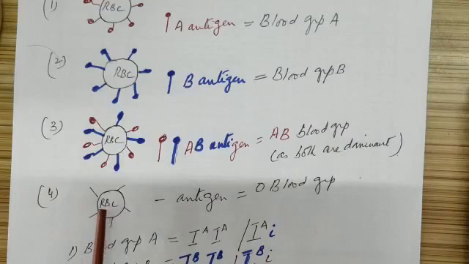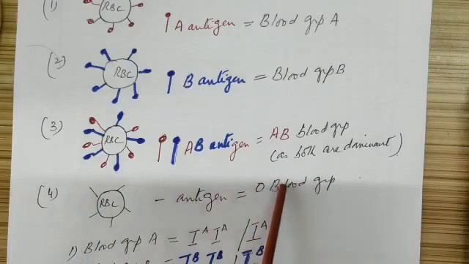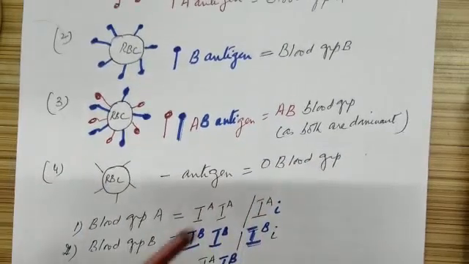Okay. Then the fourth blood group is O kind, where you can see neither antigen A nor antigen B is present. So on the surface of the RBC, such people will not be having any kind of antigens, and hence we say O type of blood group.